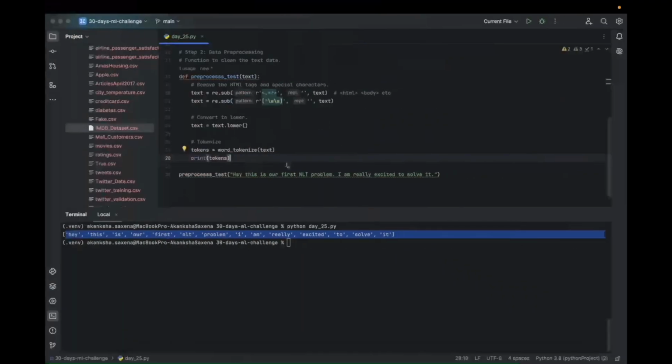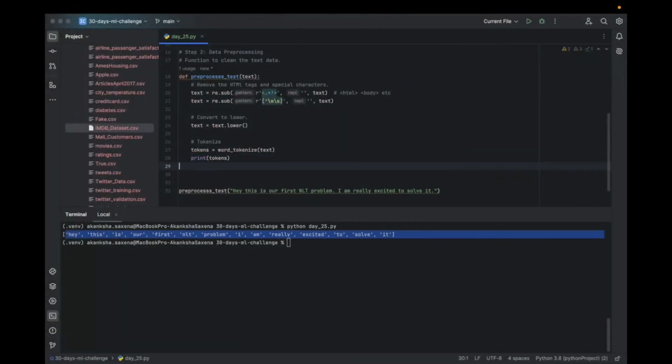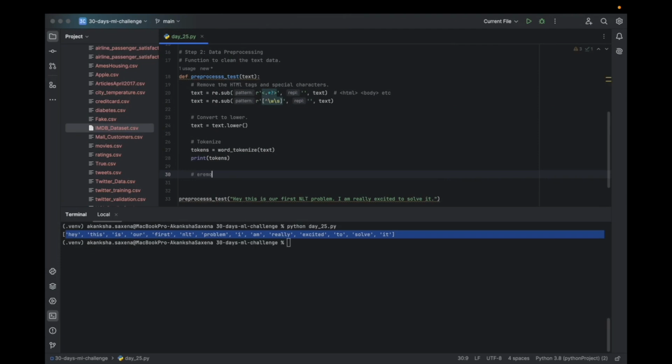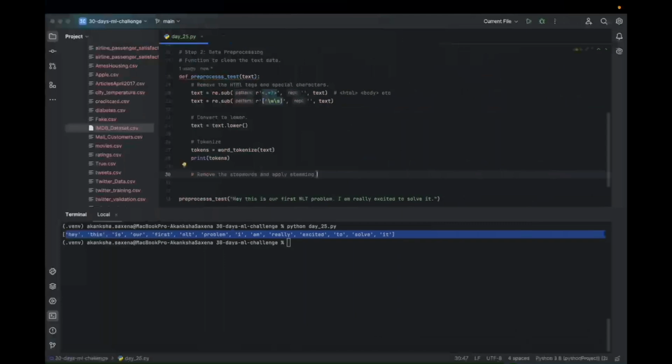Stop words are like these: to, it, the, is.